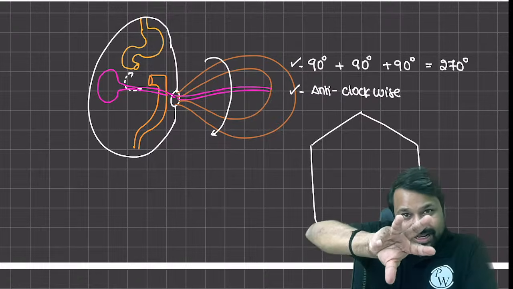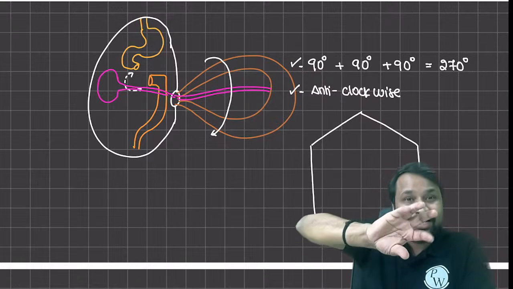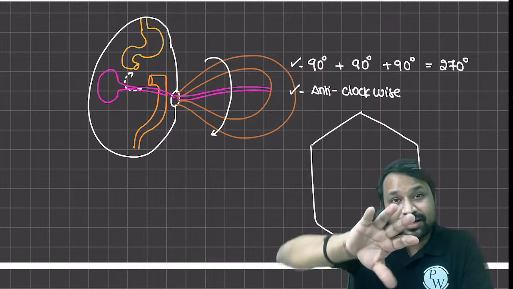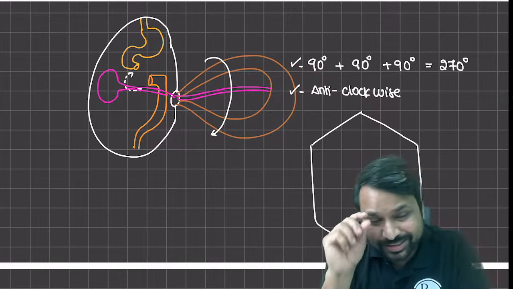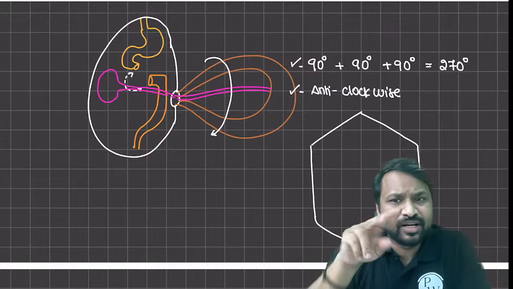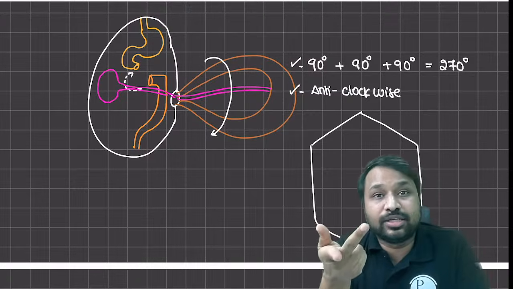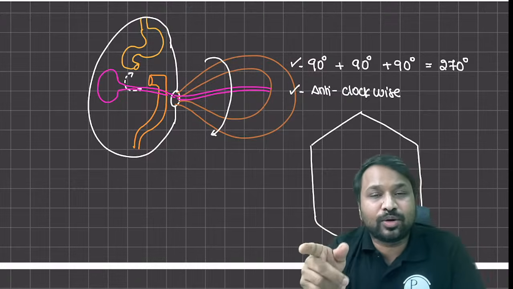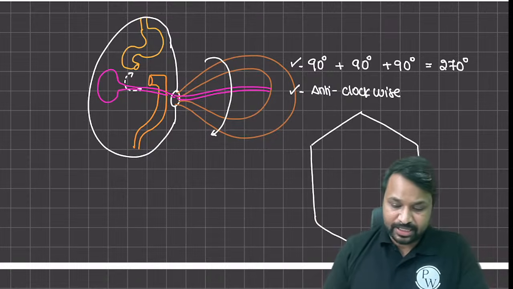Now when it comes back, it will rotate. It is going to rotate in an anti-clockwise manner, and that rotation is going to be around the axis governed by the mesentery itself, at 3 right angle turns. That is 3 right angles in an anti-clockwise manner, which is called a 270-degree turn.